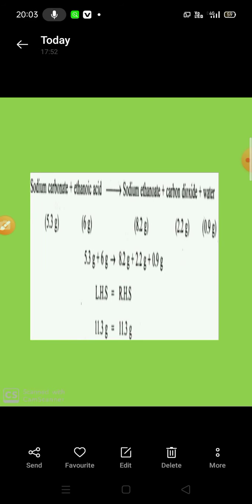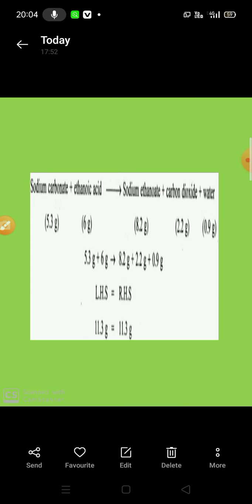We take a text question. Sodium carbonate is reacted with ethanoic acid, then sodium ethanoate, carbon dioxide and water will form. 5.3 gram sodium carbonate and 6 gram ethanoic acid react. After the reaction, 8.2 gram sodium ethanoate, 2.2 gram of carbon dioxide and 0.9 gram of water are formed.